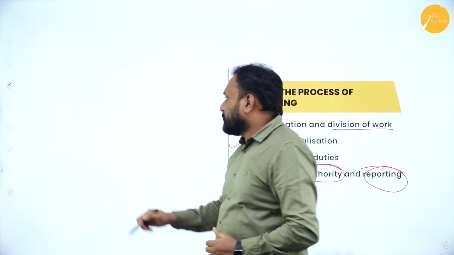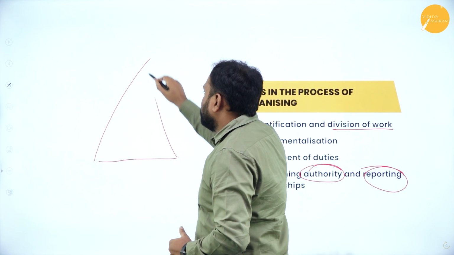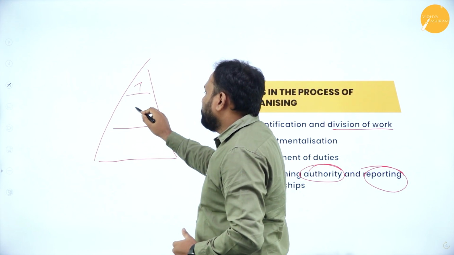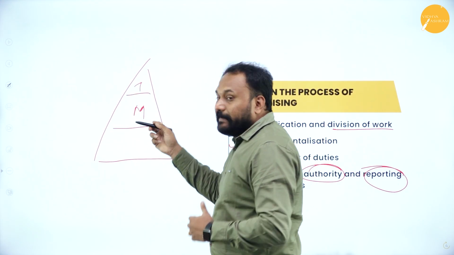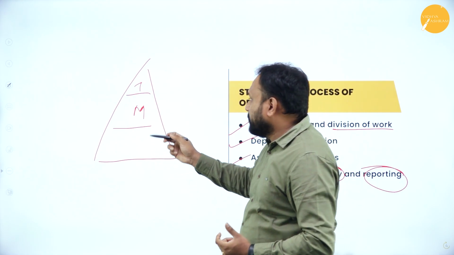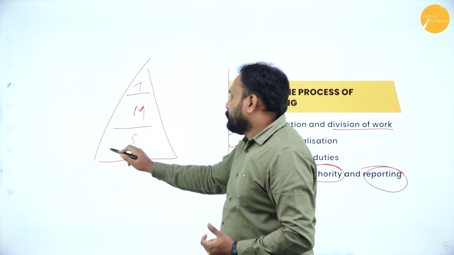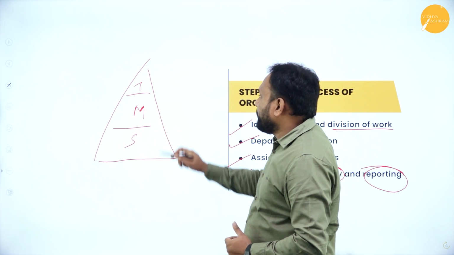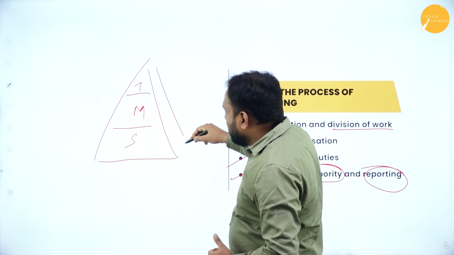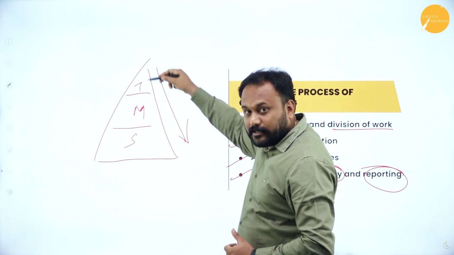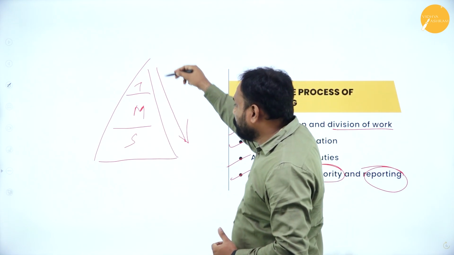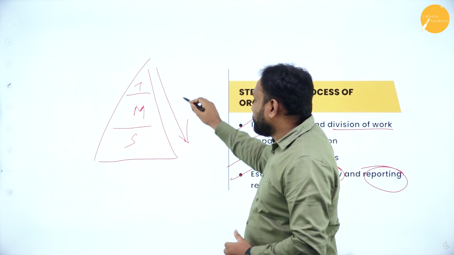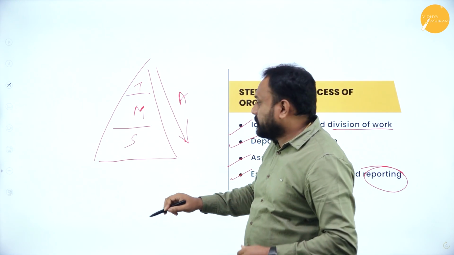We have the levels of management, isn't it? The top, middle, and supervisory. It is not medium, it is middle. Here the top level will have more authority. So the downward movement is what? Authority. Now who will report to whom is